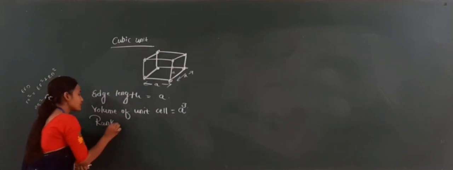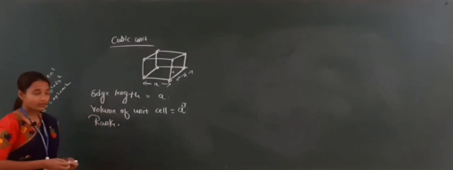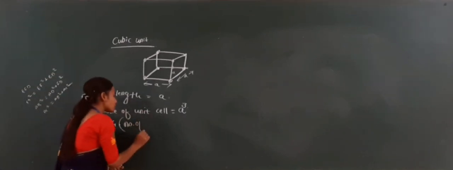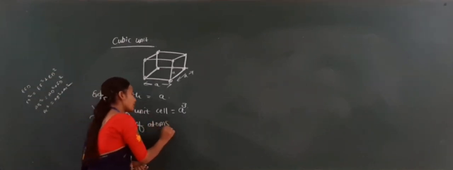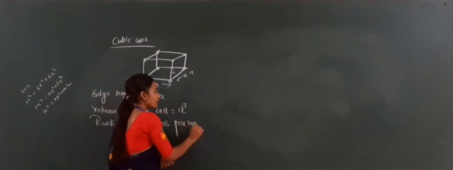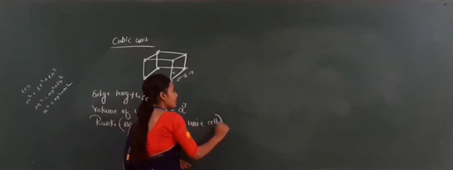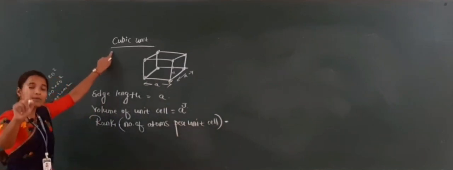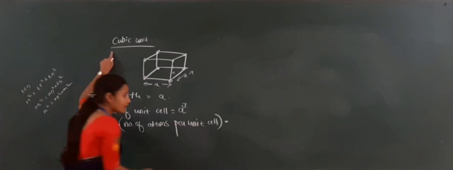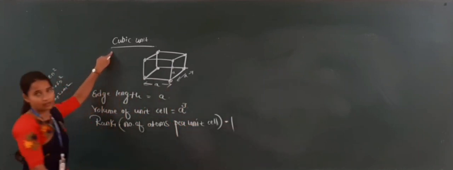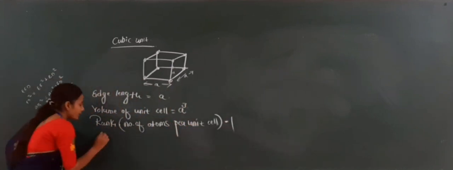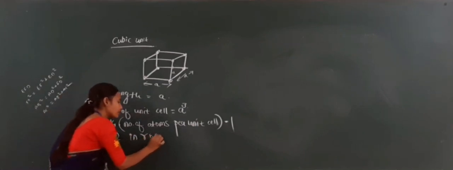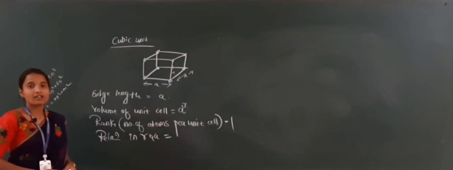What is rank? Rank means here the number of atoms per unit cell. In a cubic unit cell, the number of atoms per unit cell is represented by 1. Next one is, I will call this one the relation in R and A.